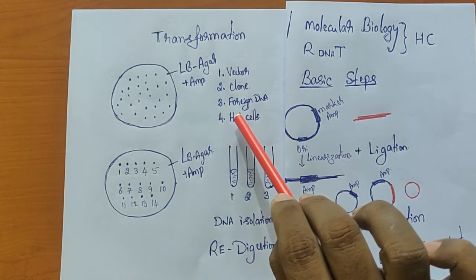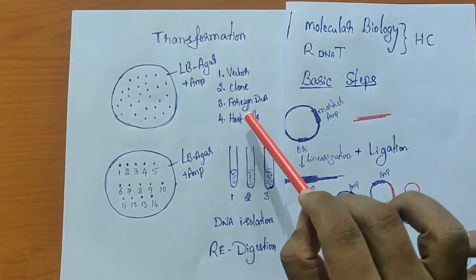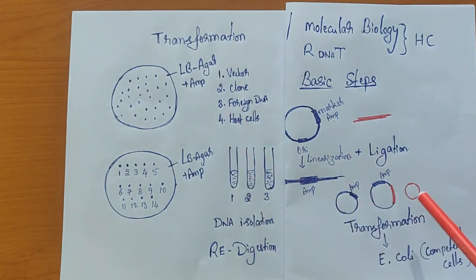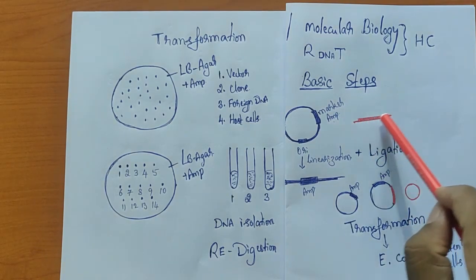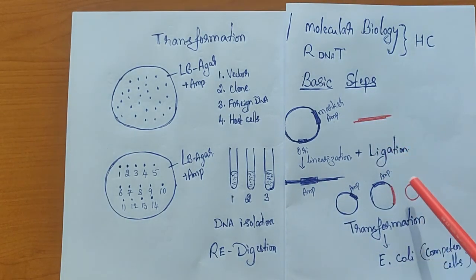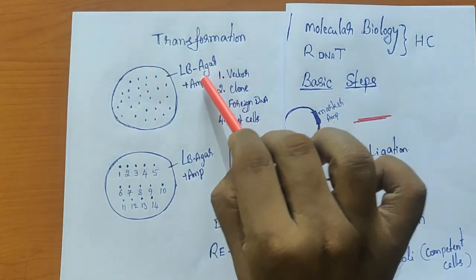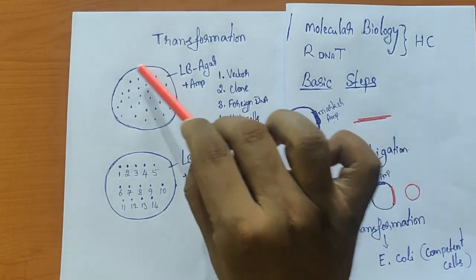So the host cell which does not have any of these vectors does not survive. Now this number 4 is completely eliminated. What happened to the species which contain the foreign DNA? In this foreign DNA we don't have any ampicillin resistant gene. As a result, any host cell which harbors this foreign DNA, since it lacks the ampicillin resistant gene, is also eliminated.